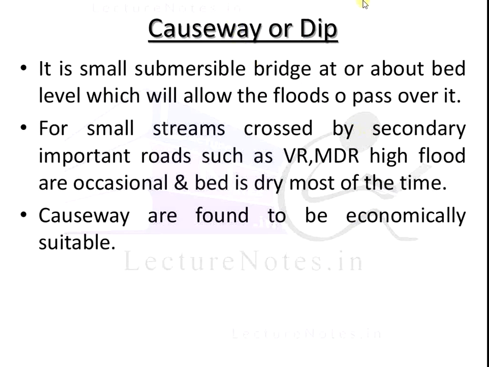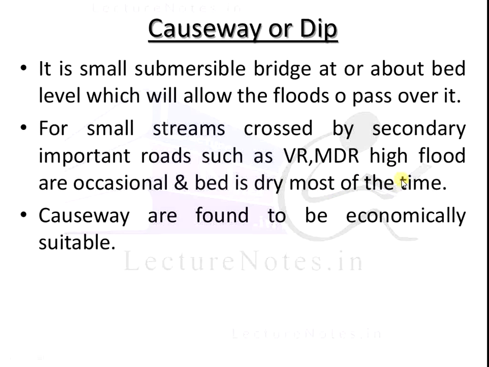Next is the causeway or dip. It is a small submersible bridge at or about the bed level which will allow the floods to pass over it. We construct it for small streams crossed by roads of secondary importance such as VR, the village road, and MDR, where high floods occur only occasionally and the bed is dry most of the time.